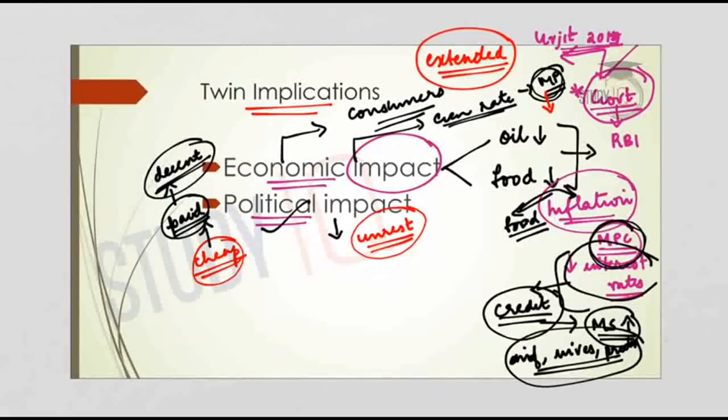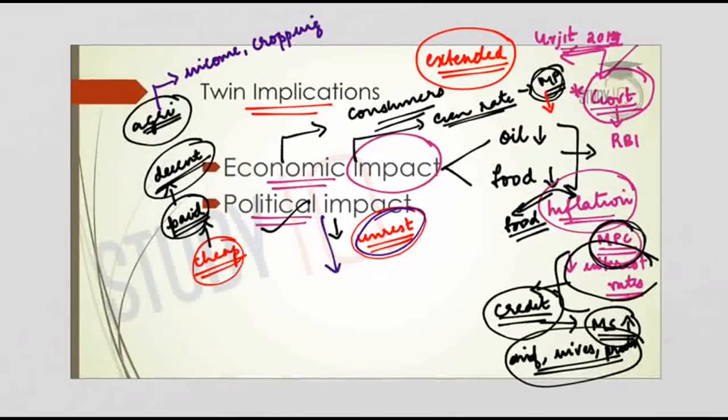And a majority of the rural economy is dependent on agriculture and allied activities. So this will have a negative impact on the farmers. So their income becomes unstable. They will be short of finance for the next cropping season. So this can lead to an unrest among the farmers and agricultural distress. So this is the twin implications of a lower rate of food inflation.